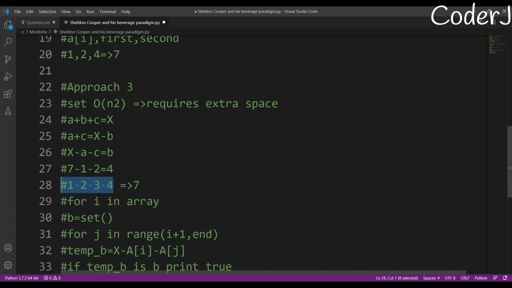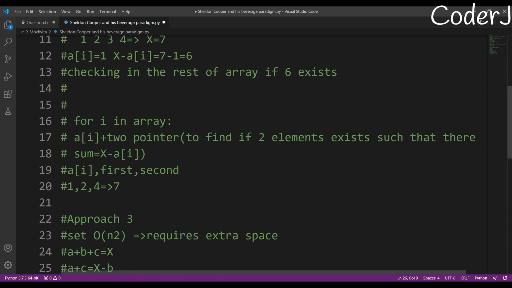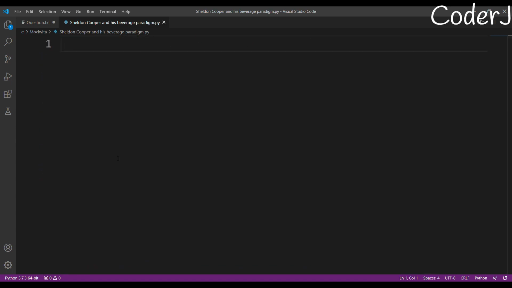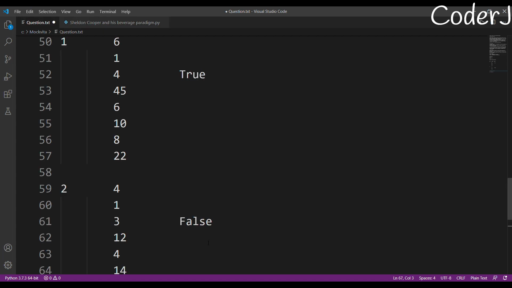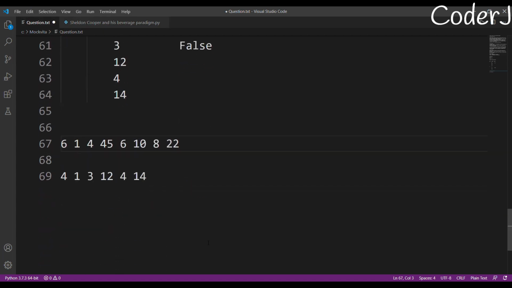That is only what I'm doing. I'm not doing anything else. I'm just subtracting two of my values from my x, and I'm getting a value which I'm currently marking as temporary B, and I'm checking, is this temporary B present in my array, and if it is present, then great, we have our answer. Otherwise, let's move on. Okay, so now let's move on to the coding part. I know it might have been a little bit confusing, but don't worry, because I'll explain it even better in the coding part.